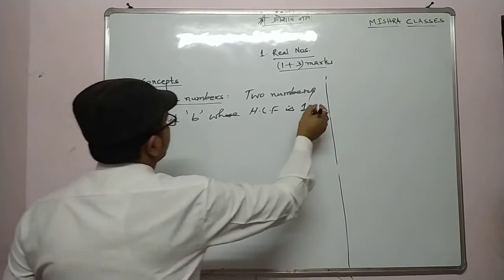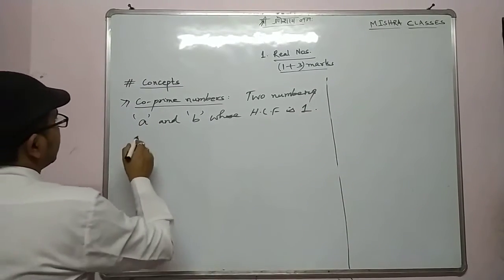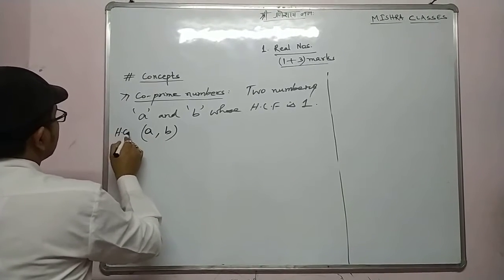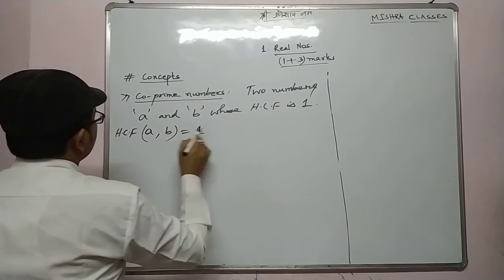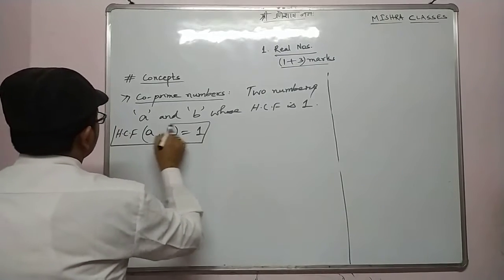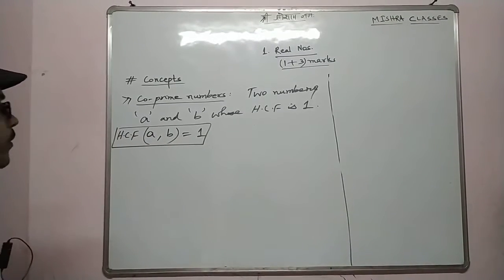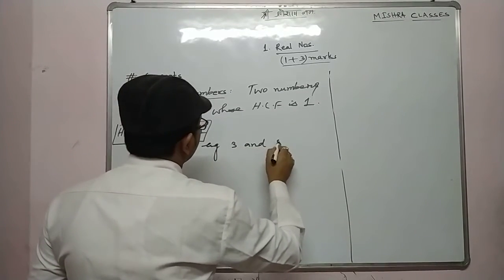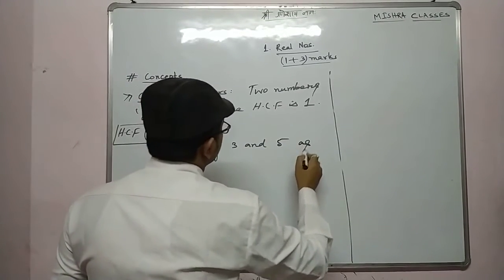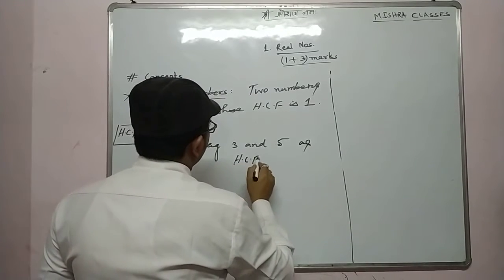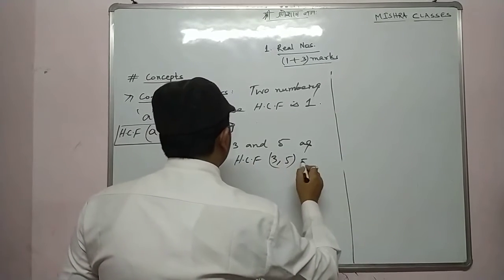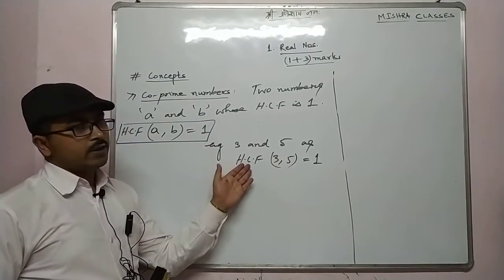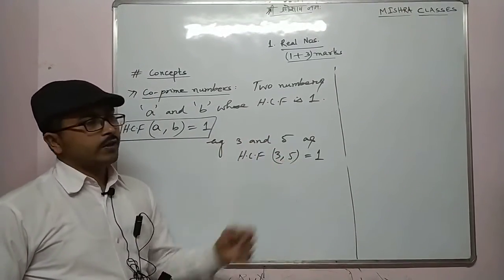HCF of A comma B must be equal to 1. This is the condition of co-prime numbers. Example, I can say 3 and 5, as HCF of 3 comma 5 is equal to 1. What is the highest common factor between 3 and 5? The highest common factor is 1.